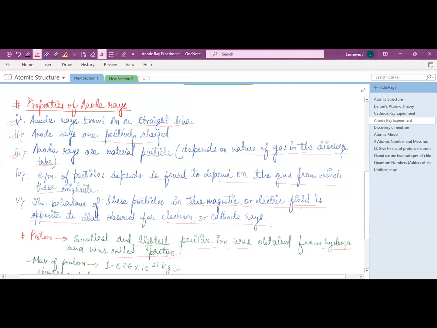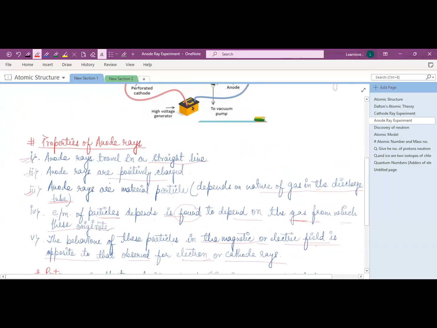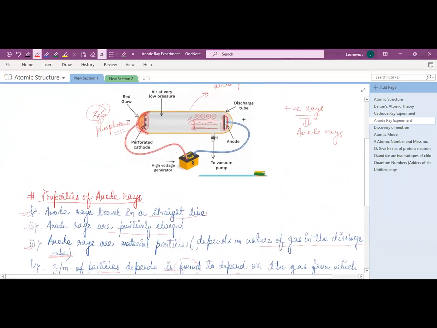The e/m, the charge to mass ratio of the particle, is found to depend on the gas from which these originate. These canal rays, or anode rays, originate from the gas. The gas he used in this experiment is hydrogen gas.